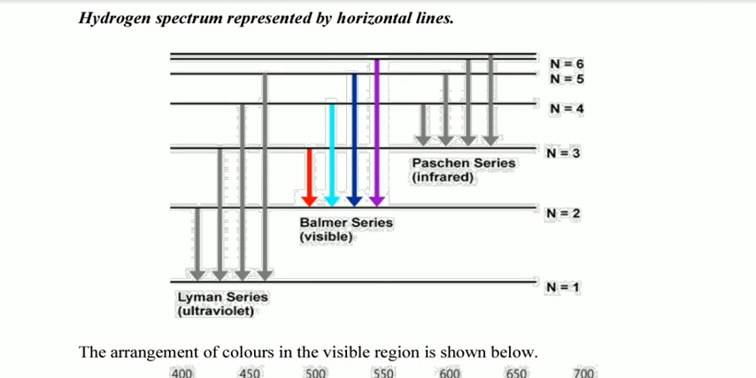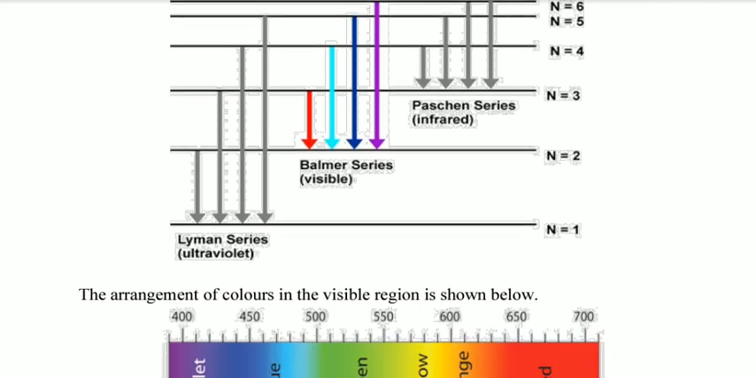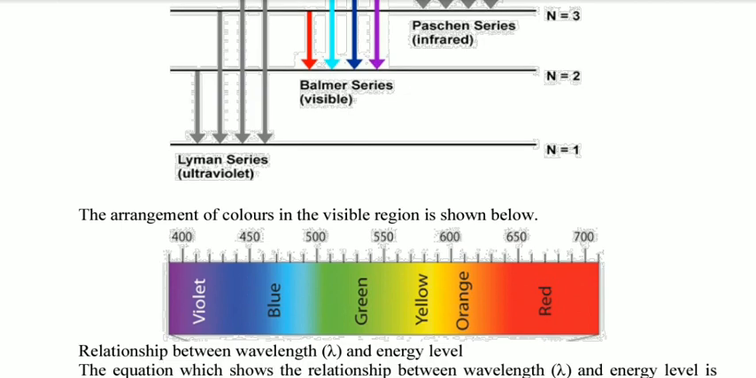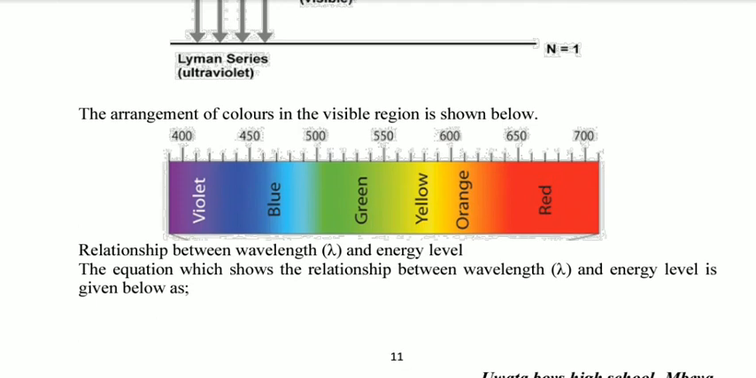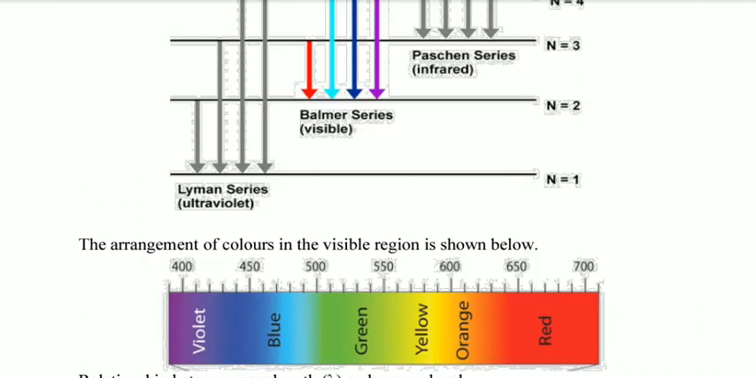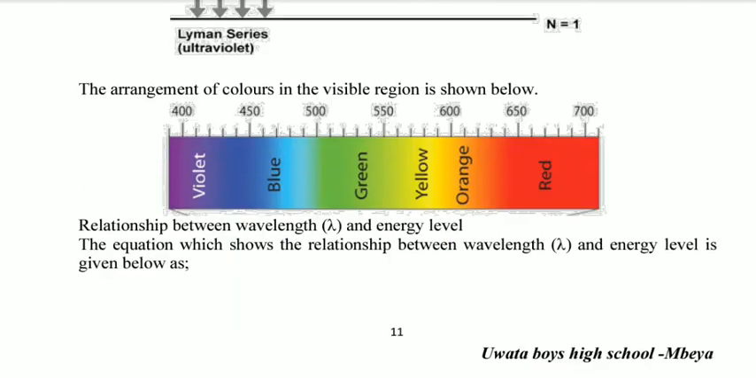So the arrangement of colors in the visible region is shown in this row here. These are the arrangement of colors in the visible region, meaning these are the arrangement of colors in the Balmer series. Now, the relationship between wavelength and energy level.